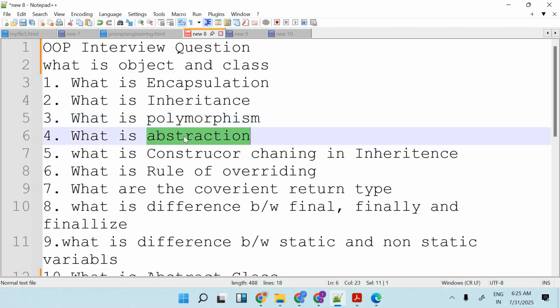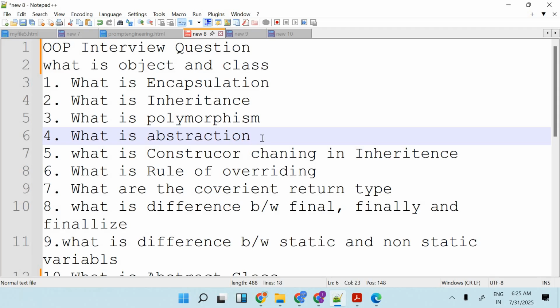What is abstraction? Abstraction is one of the important questions. Abstraction means hiding the implementation and showing the functionality. We want to hide the functionality and show only the essential name of it. That is abstraction. We can do it with an interface or abstract class. There we can write a method which will be an abstract method.